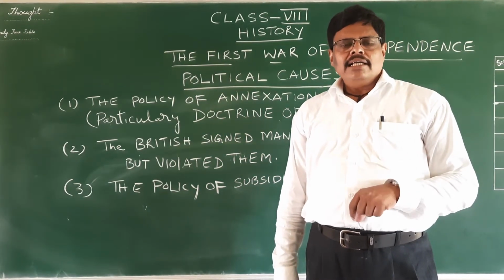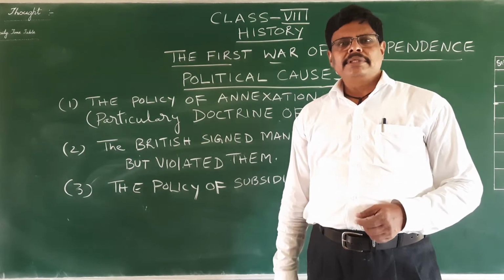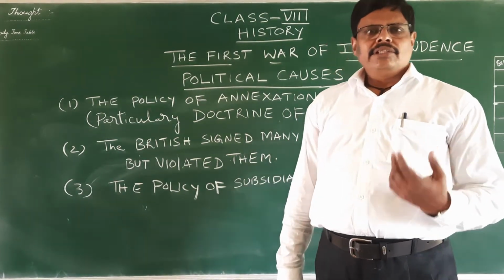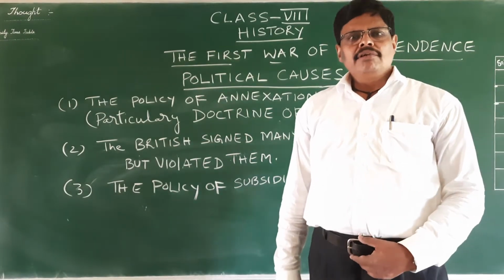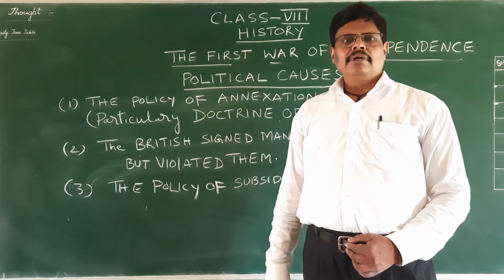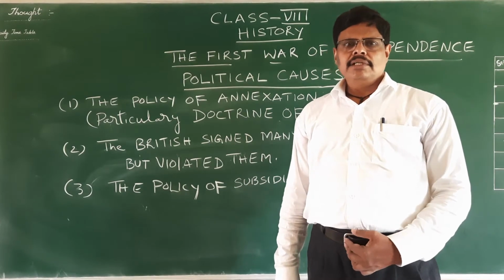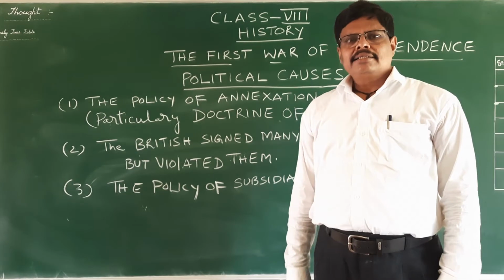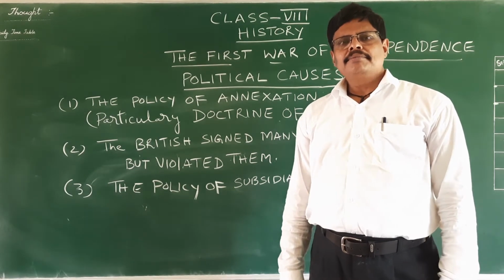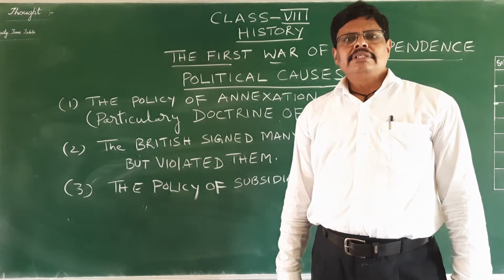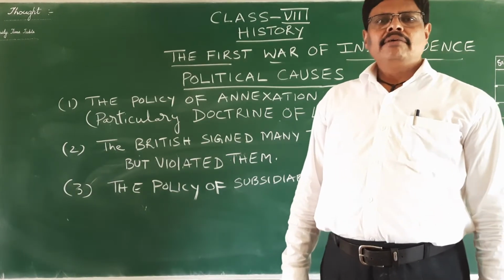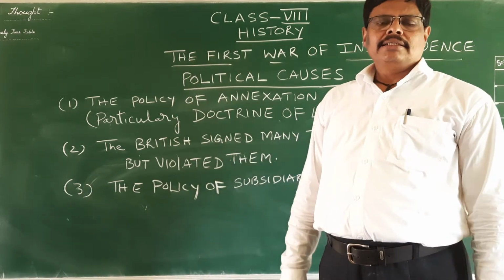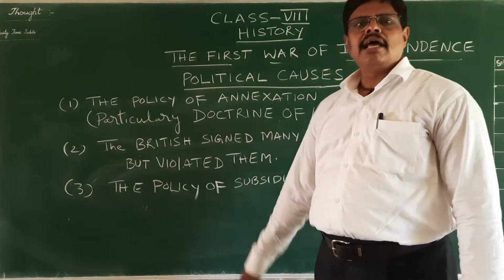So, if any king who signed the Treaty of Subsidiary Alliance died without having his own son, his kingdom would be annexed by the Britishers. Like that, Lord Dalhousie annexed so many Indian kingdoms: Udaipur, Jaipur, Nagpur, even Jhansi. The kingdom of Jhansi was also annexed by applying this doctrine of lapse.